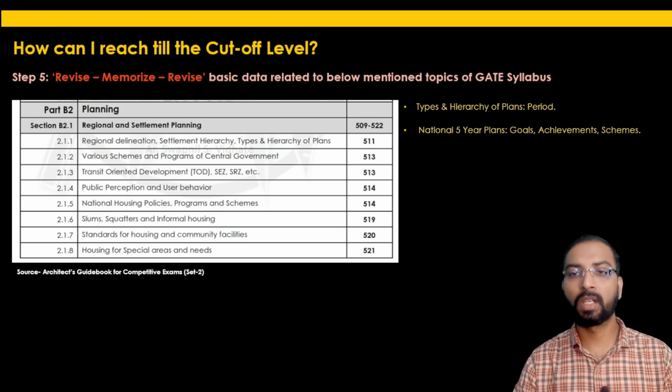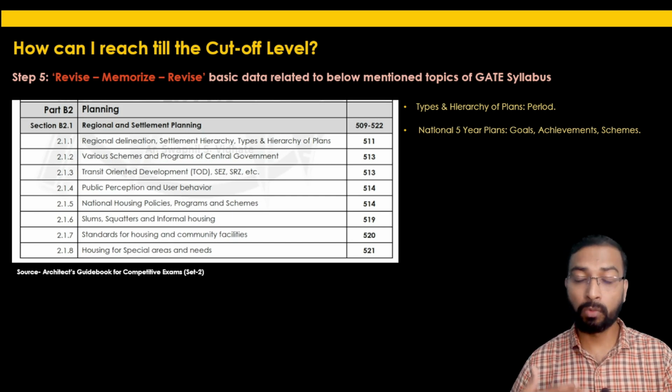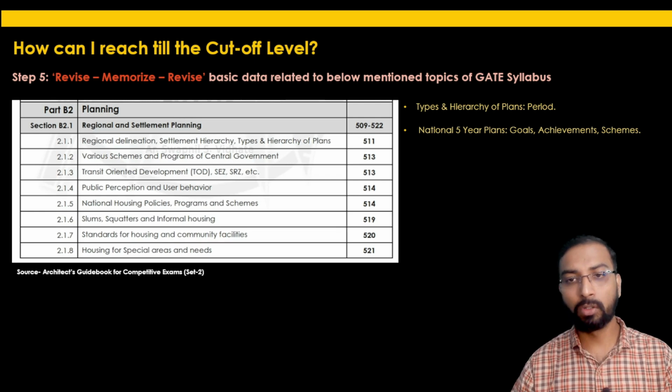But after independence, which were the different 5-year plans, and what were the goals set at that time for those 5-year plans? What are the achievements? Which are the different schemes which were undertaken at that time? Have a note of this data in your notes.